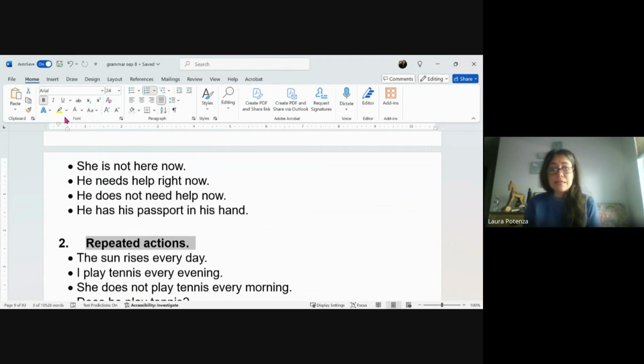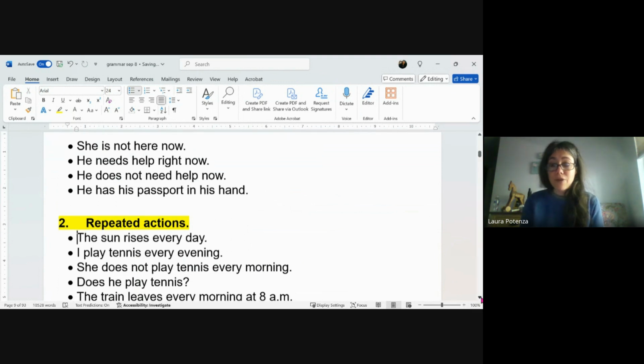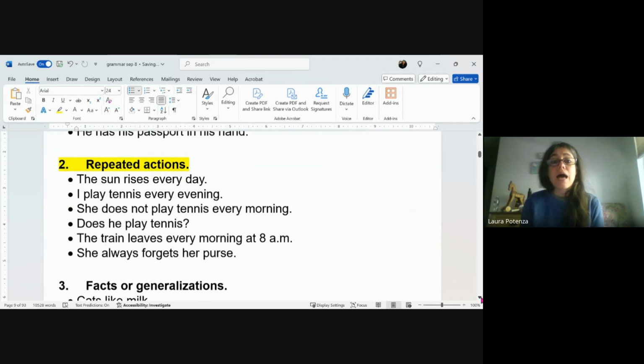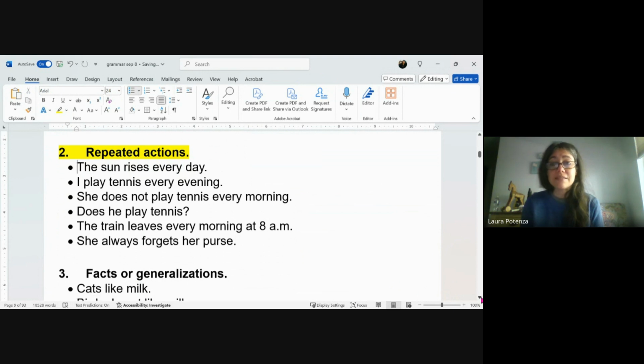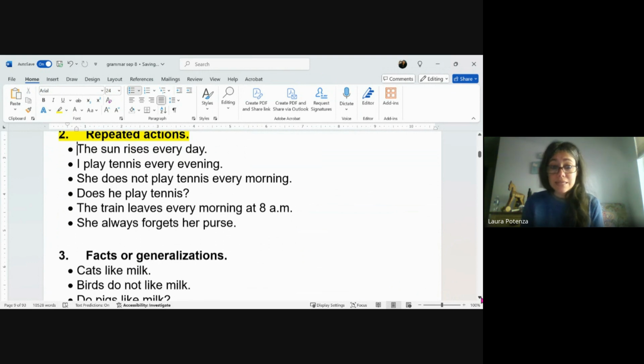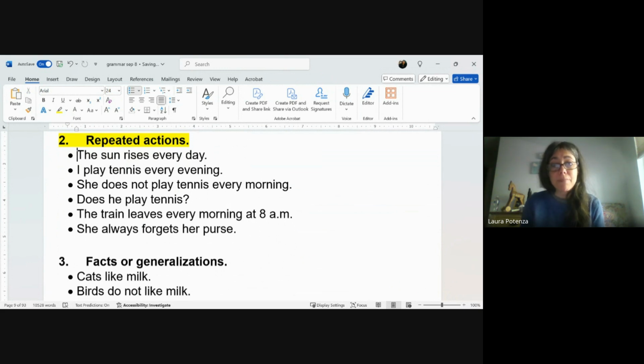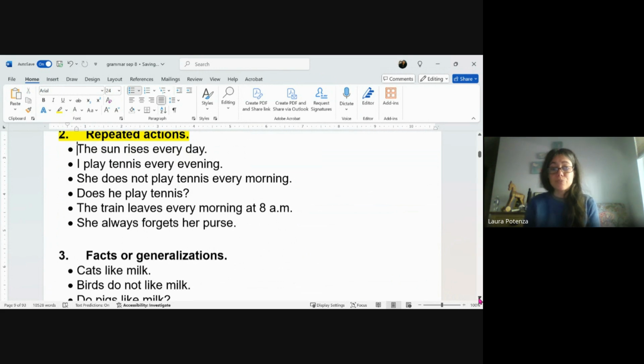And then the second is when it's a repeated action. For instance, the sun rises every day. I play tennis every evening. She does not play tennis every morning. Does he play tennis? The train leaves every morning at 8 a.m. She always forgets her purse.